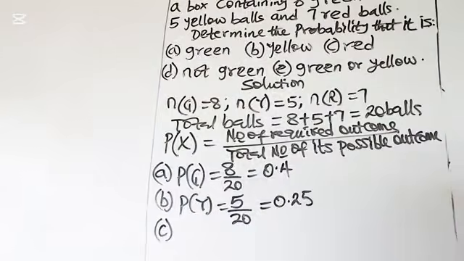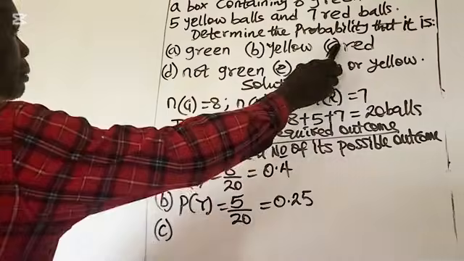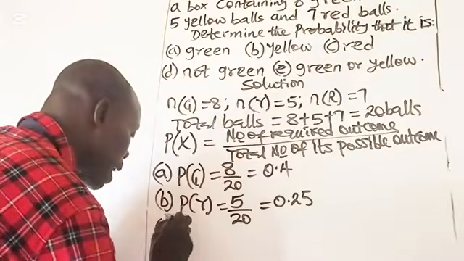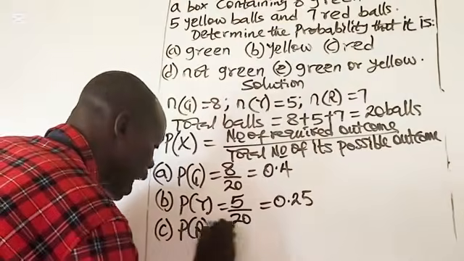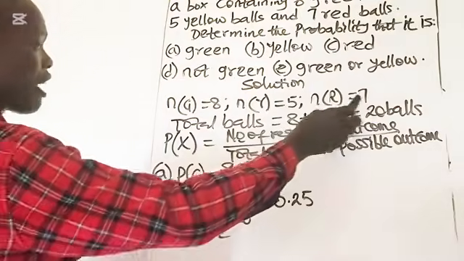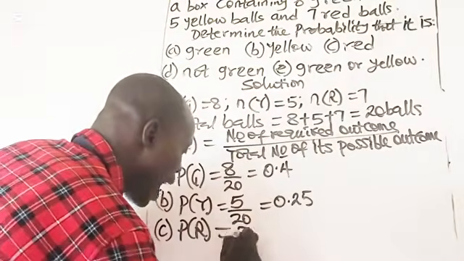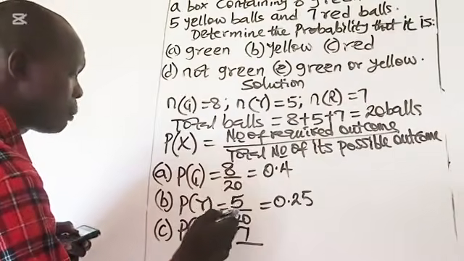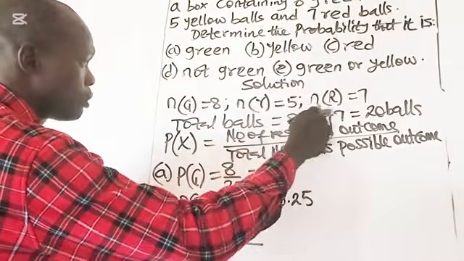Then after B, we have the C part of the question. In the C, you have to determine the probability that it is red. Probability of obtaining red balls. How many balls are red? Number of required outcomes, we have 7 red balls, over total number of possible outcomes, we have 20 possible outcomes.